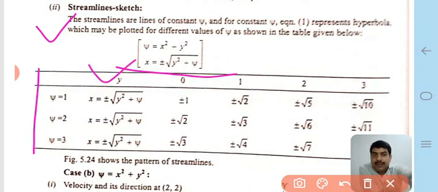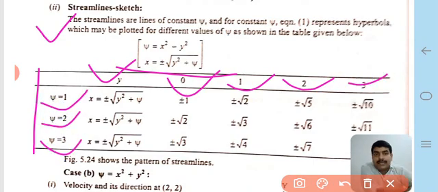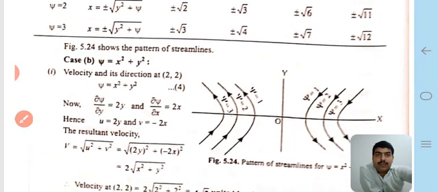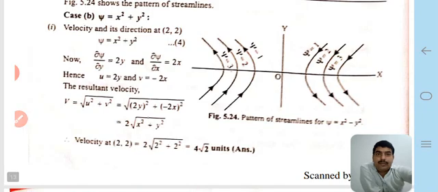In the table we have y, the value of these points, and the ψ values: ψ at 1, ψ at 2, ψ at 3. Putting in all the values and calculating, the x value is ±1, ±√2, ±√3, and at y = 1 it is ±√3, ±√3, ±√4, and at y = 2 it is ±√5, and so on. This shows the pattern of streamlines.